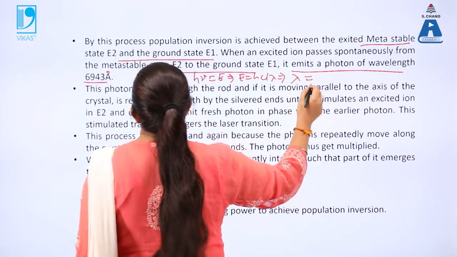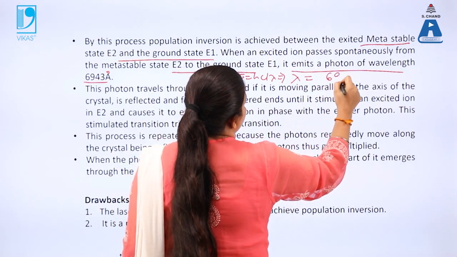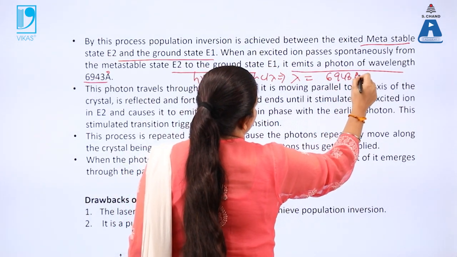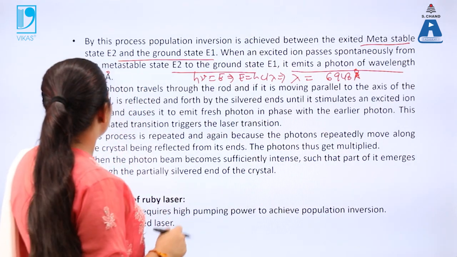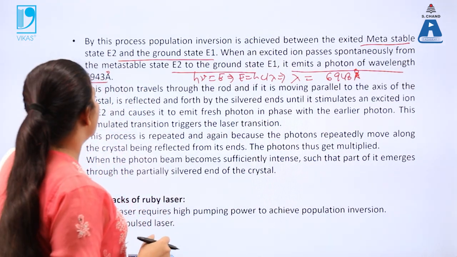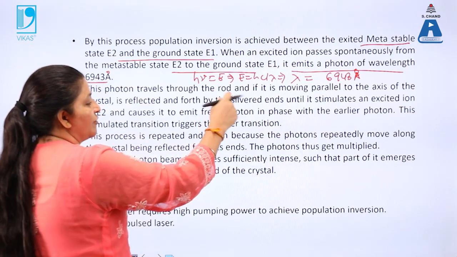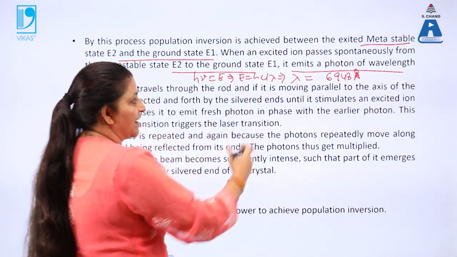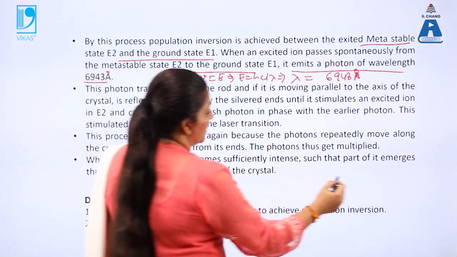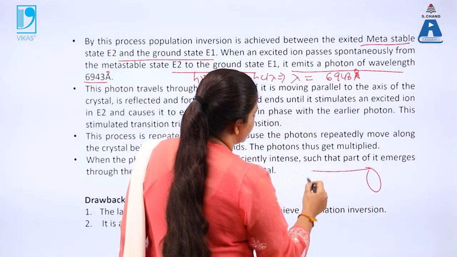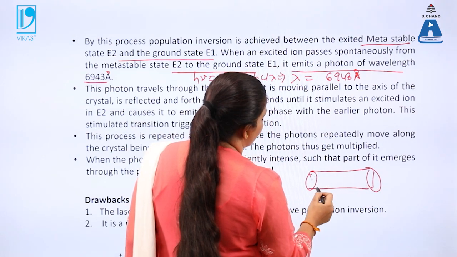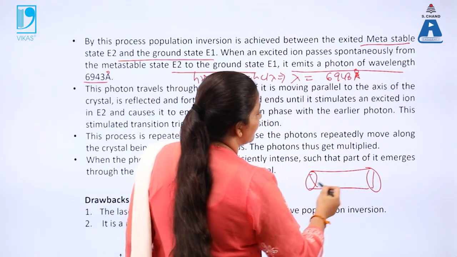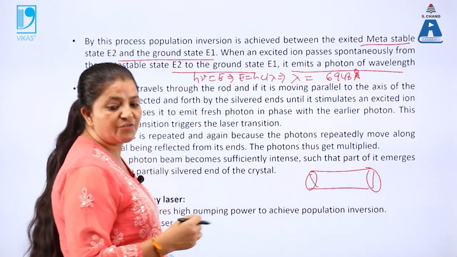From this relation we will get lambda equals 6943 angstrom. So this is the wavelength for the ruby laser. Now again, this kind of photon with this wavelength will move to this end. That means the photons in this quartz tube will move to this end, and again reflect back. So there occur multiple reflections from these two Brewster windows.